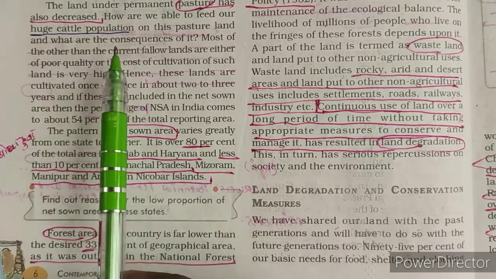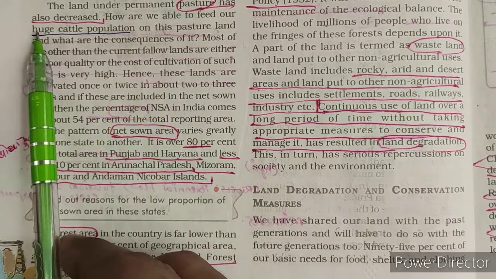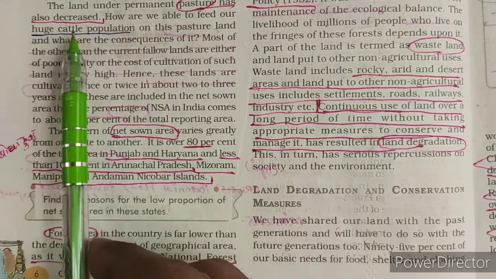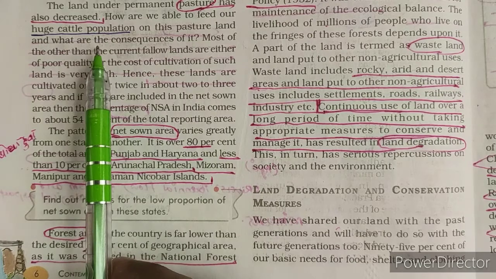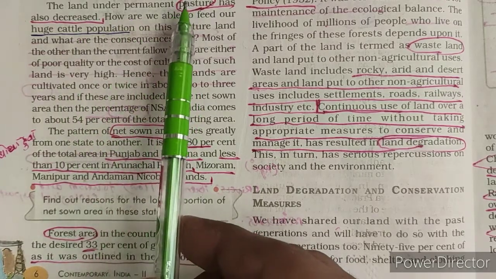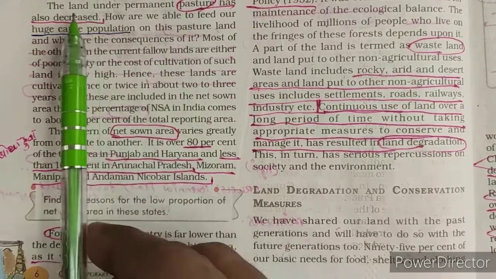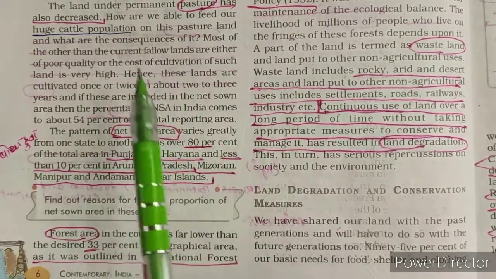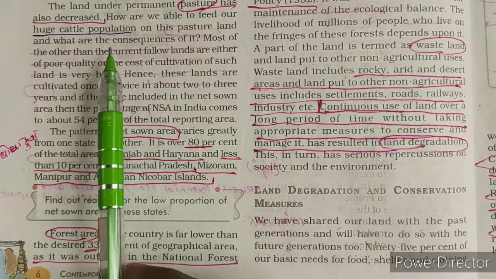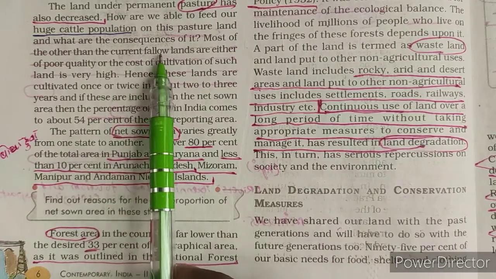Now one big question comes: how can we feed our huge cattle population? We have crores of animals in India. How can we feed them? We do not have huge pasture land, and whatever permanent pasture land we have is also decreasing. Now we can think of other than current fallow land. Let us see here most of the other than current fallow lands.